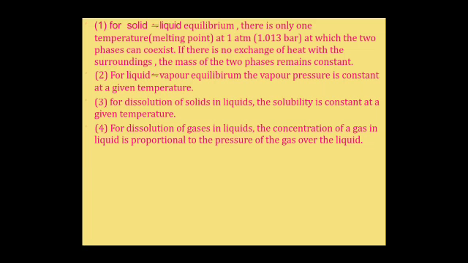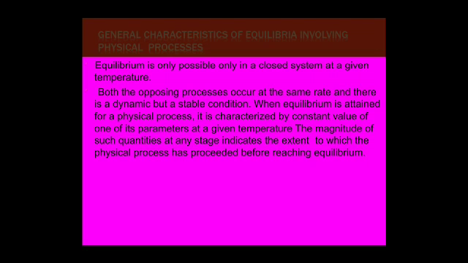Number one, for solid-liquid equilibrium, there is only one temperature, the melting point at 1 atmosphere pressure, at which the two phases can coexist. If there is no exchange of heat with the surroundings, the mass of the two phases remains constant. For liquid-vapor equilibrium, the vapor pressure is constant at a given temperature. For dissolution of solids in liquids, the solubility is constant at a given temperature. For dissolution of gases in liquids, the concentration of a gas in the liquid is proportional to the pressure of the gas over the liquid. These are the general characteristics of equilibrium involving physical processes.